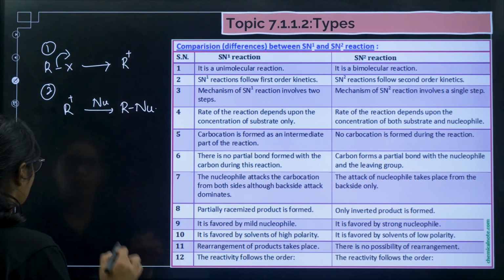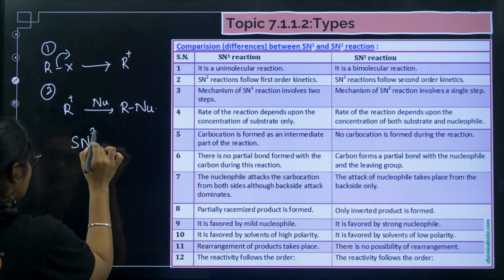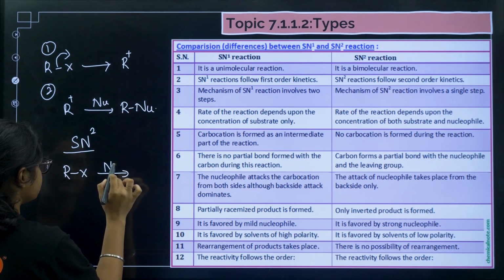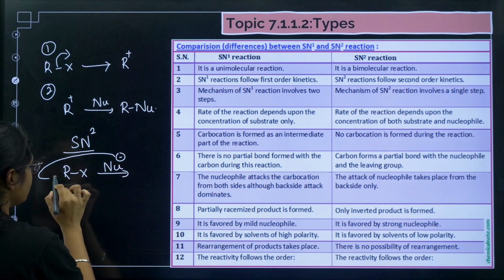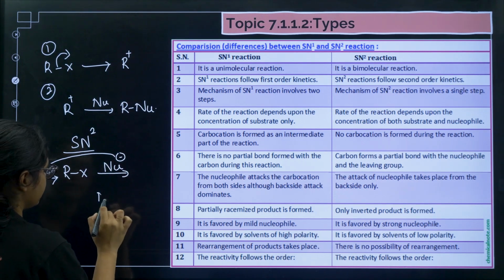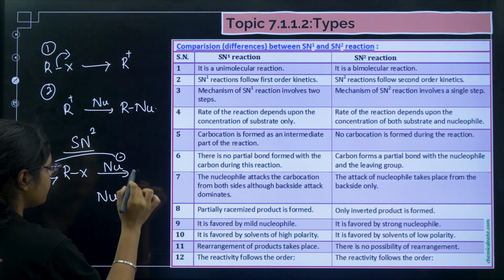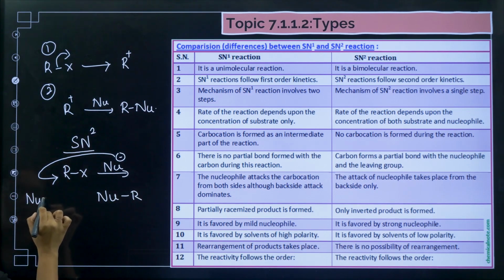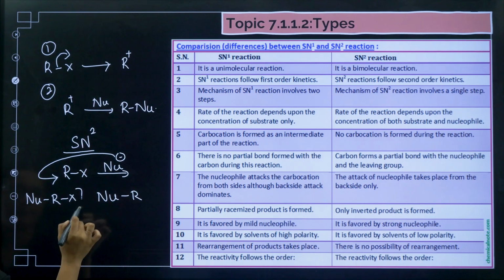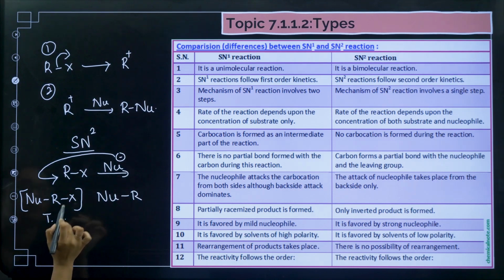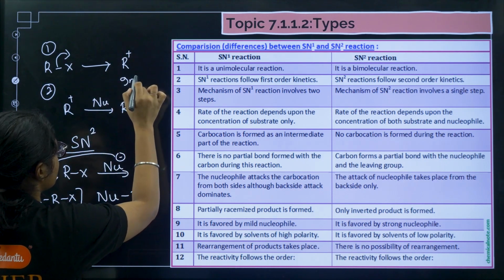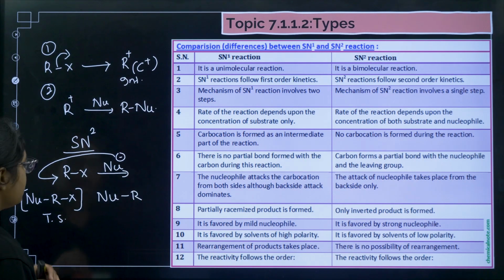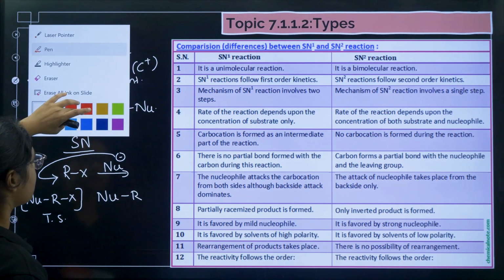Now in SN2 what happens? RX is there and then Nu is there. Now this Nu will attack from the opposite side and will get NuR. And before that, a transition state is formed. We call it Nu, R and X. This is a transition state, and this is not an intermediate. In SN1, a carbocation intermediate is formed. So now the differences between them are very important.